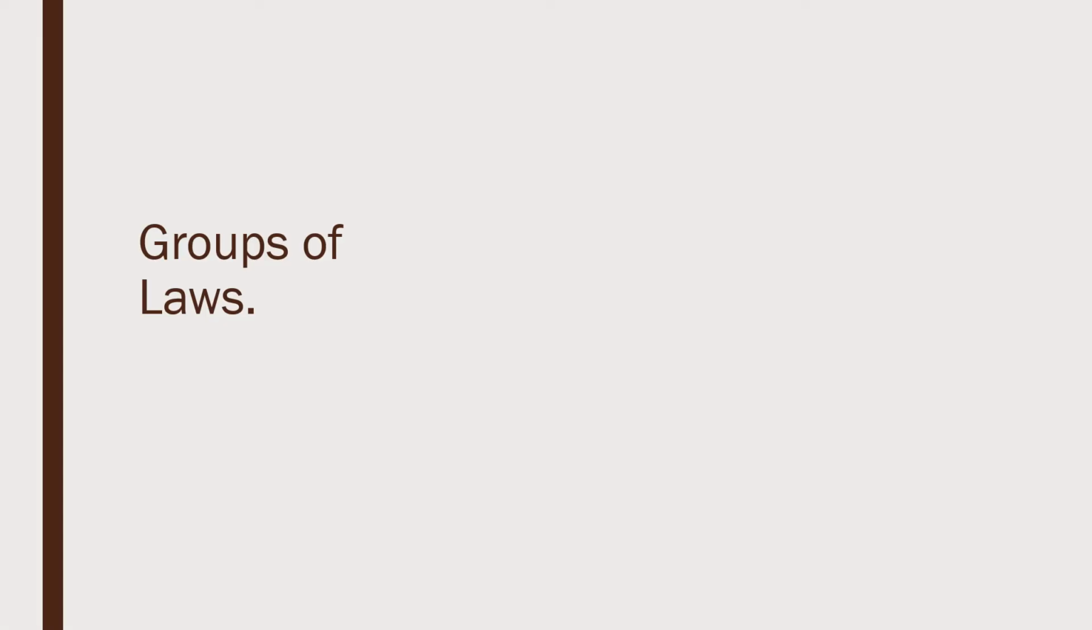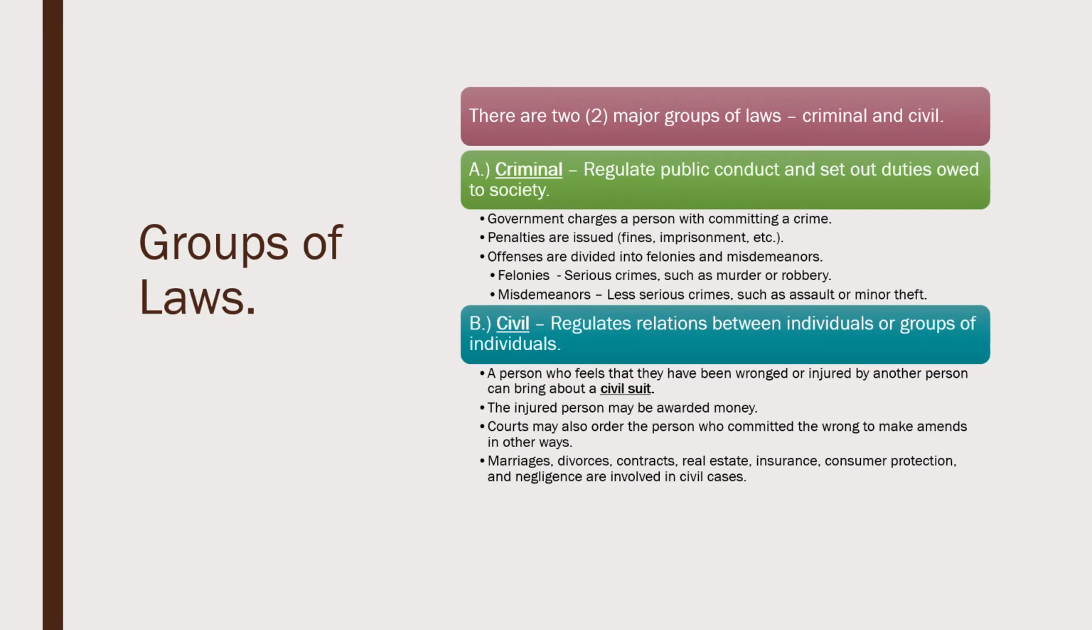So groups of laws. There are two major groups of laws, criminal and civil. Criminal laws regulate public conduct and set out duties owed to society. So, for example, the government charges a person with committing a crime. The penalties are issued: fines, imprisonment, such as jail or things like that. And the offenses are divided into different areas as well, such as felonies and misdemeanors. Okay, there are two types of crimes in the criminal sector.